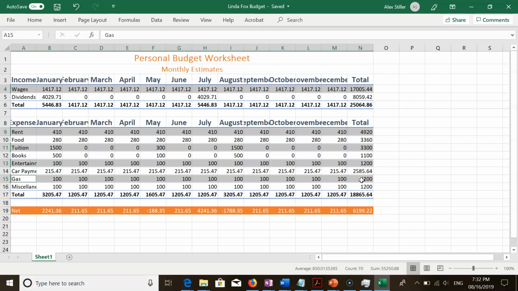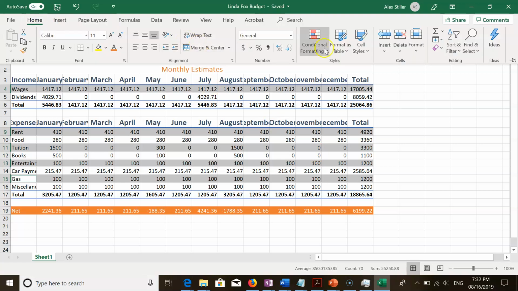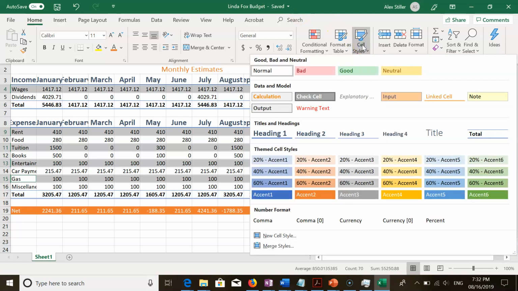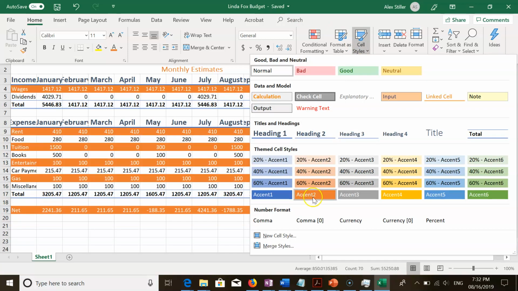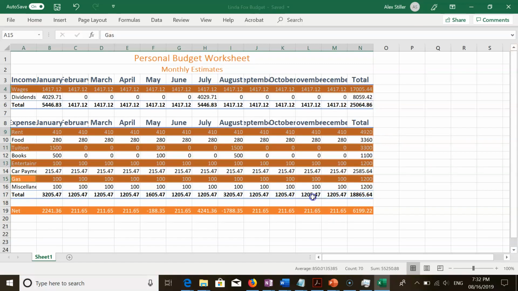Okay. So we want to apply the accent 2 cell style format to all of these as well. So that'd be fine if you did these individually, or you can select the multiple non-adjacent ranges using the control key. Either way is fine. Over here where we have all the cell styles, let's go ahead and select accent 2 again.